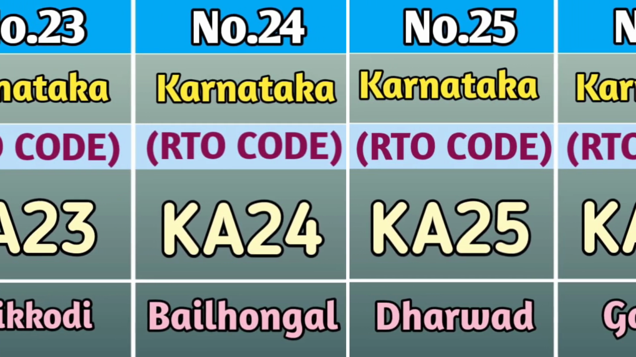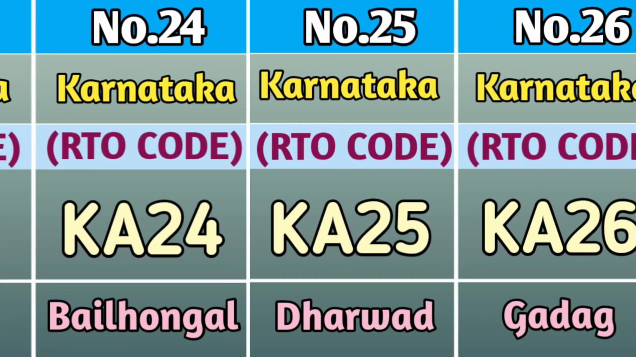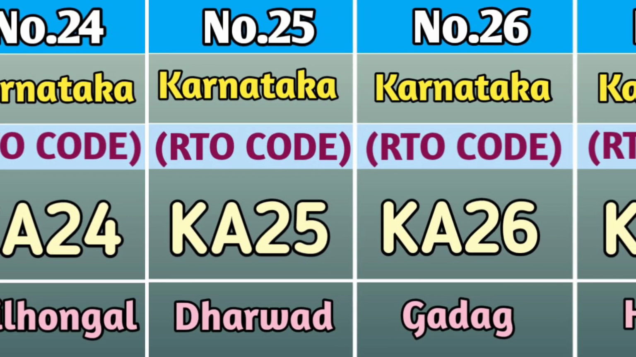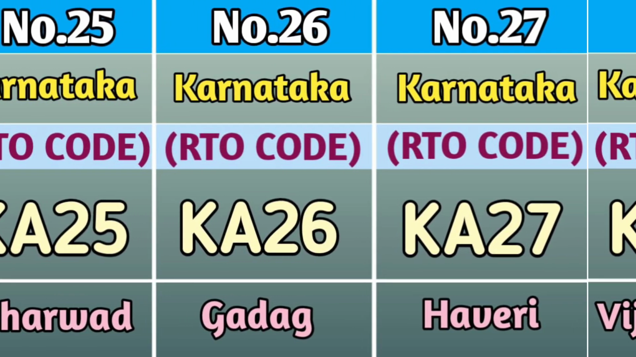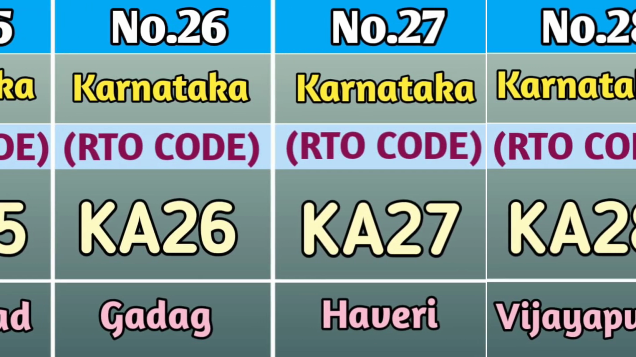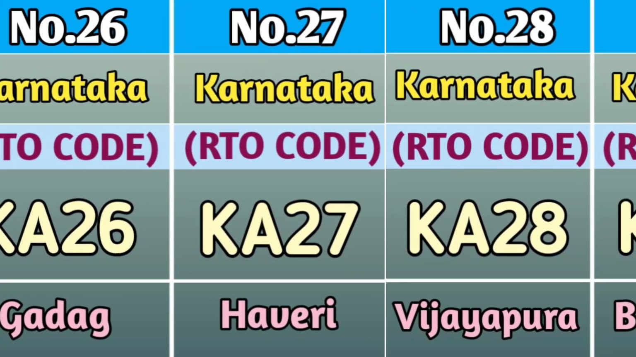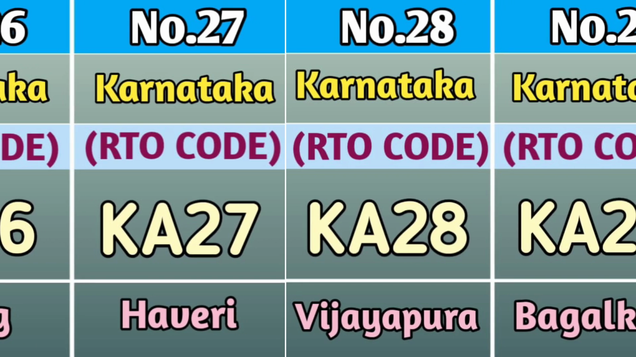At number 24, we have Bailhongal and the RTO code is KA24. At number 25, we have Dharwad and the RTO code of Dharwad is KA25. At number 26, we have Gadag and the RTO code is KA26. At number 27, we have Haveri and the RTO code is KA27.